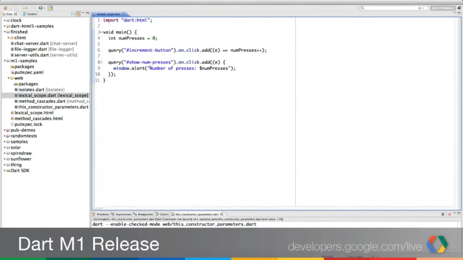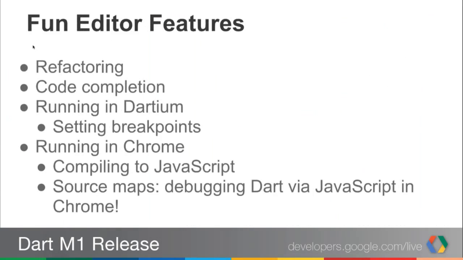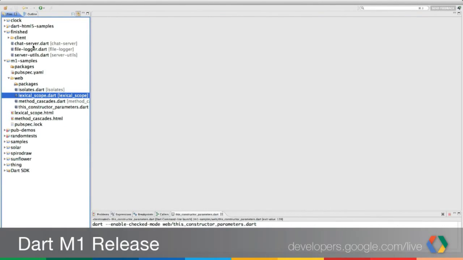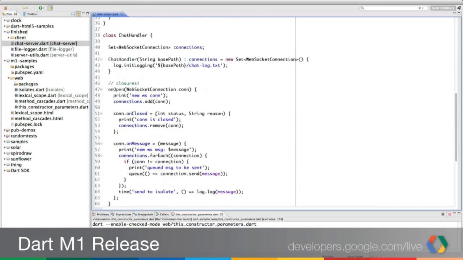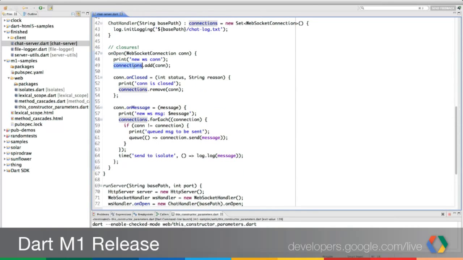So let's show a couple of editor features now that we've shown some code. Okay, cool. Which one do we want to show? We talked about performance, but we also talked about productivity, and the editor really helps us with that productivity. So I'm going to show a couple of things here. Here's just some code I'm opening up, but as your code base grows, as it scales up to a large number of developers, you're going to need to start updating the code, cleaning it up based on what you've learned. And the last thing you want to do is globally search and replace and then hope all your names are unique. You want your tools to handle these kinds of cleanups and maintenance tasks for you.